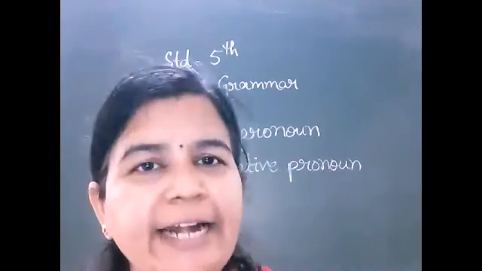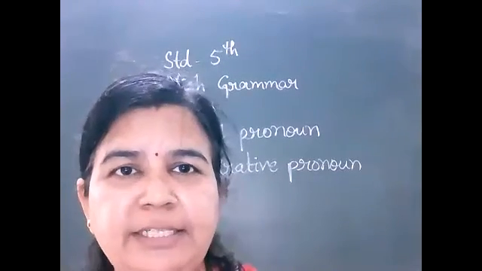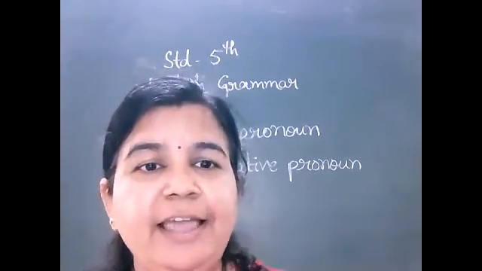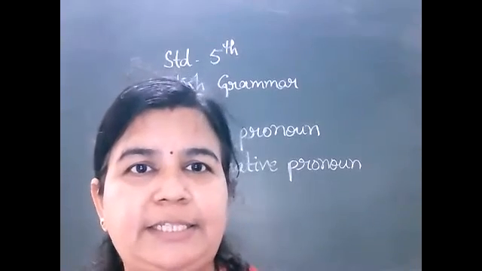So this, that, these, those. This is used for near things, and that is used for far away things. These and those are used for plural things.